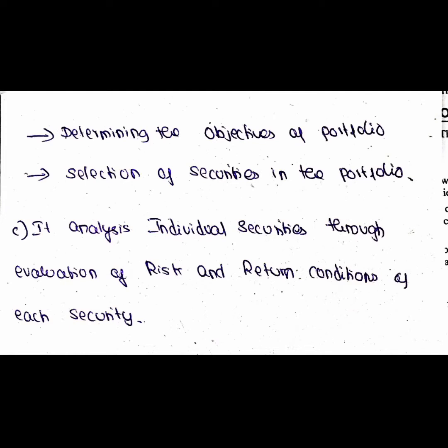So what is the objective of the portfolio? Whether you are investing for current income, that is nothing but investing in a current return based investment, or you're investing for capital appreciation like purchasing any land or anything, or you're trying to preserve your capital, which is similar to capital appreciation. First, you should determine the objective of the portfolio, and the second one is selection of securities in the portfolio. Depending upon the objective of your portfolio, you will be selecting the securities. So if you're going for current income, current based return, you will be selecting shares or debentures, etc.